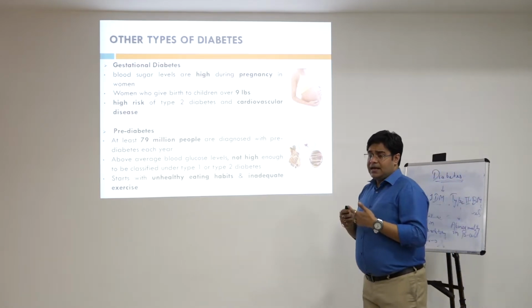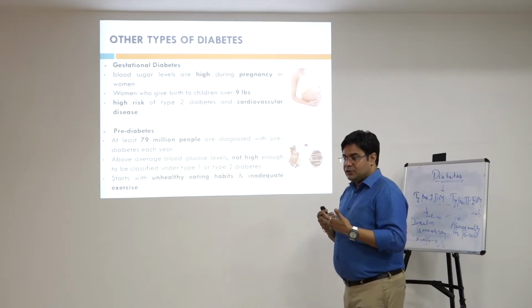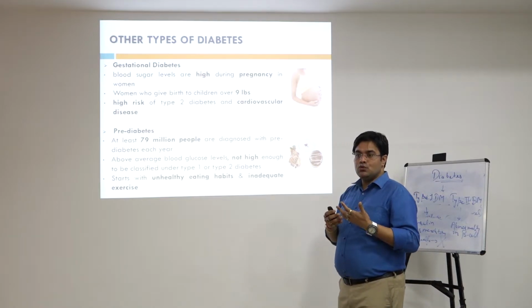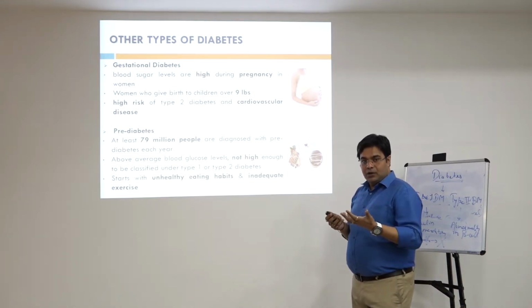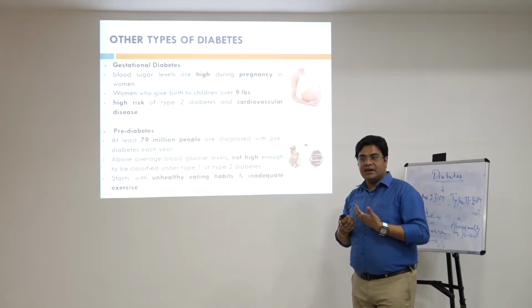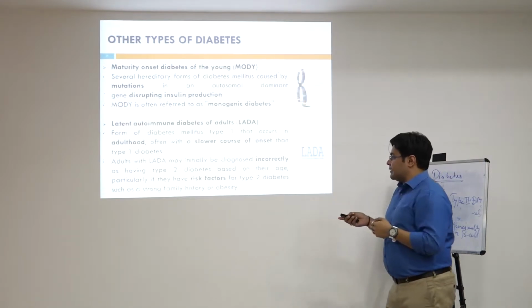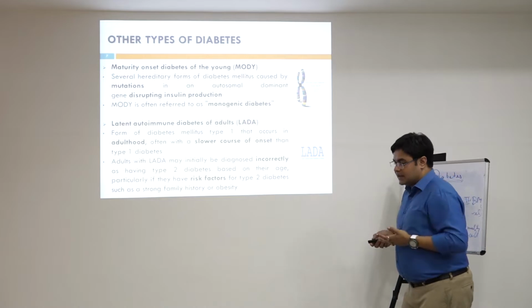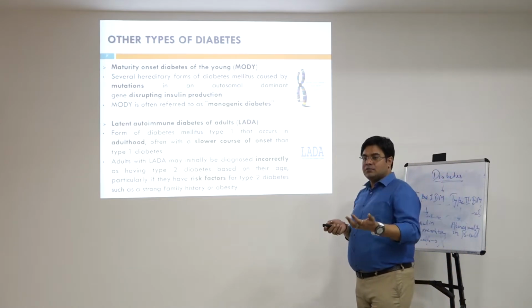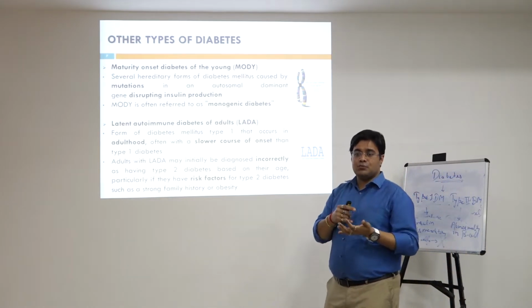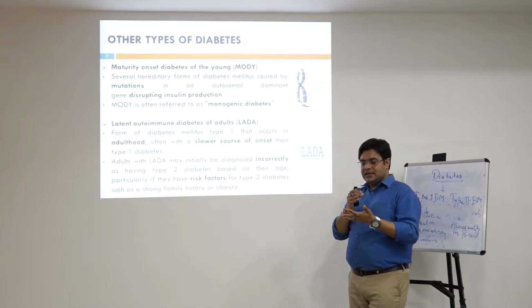exercise. These are personal habits, or you can say dietary modifications, the sedentary lifestyle we are living, and then we can progress even to the pre-diabetes stage. Then there are some other types of diabetes apart from these 4 types: type 1 diabetes, type 2 diabetes, pre-diabetes and gestational diabetes.